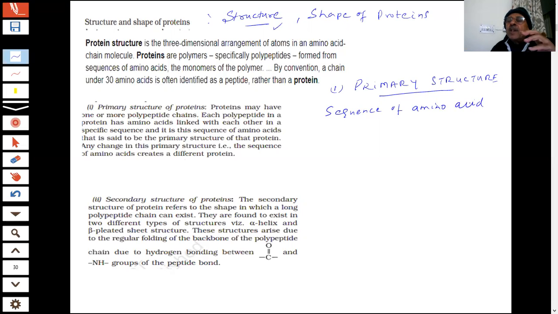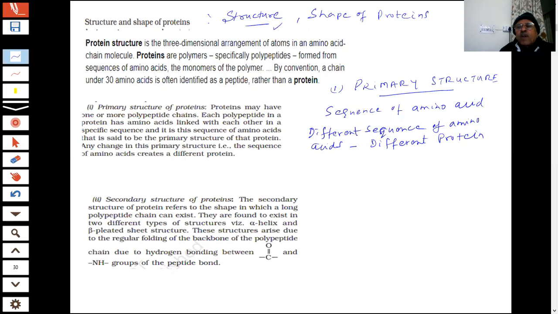Out of 20, which ones are joining? If different, I can keep on changing, then the sequence will change, the structure will change, the protein will change. So the first thing I'm saying, primary structure is defined by the sequence of amino acids. In other words, student, different sequences of amino acids will give rise to different proteins. Clear?